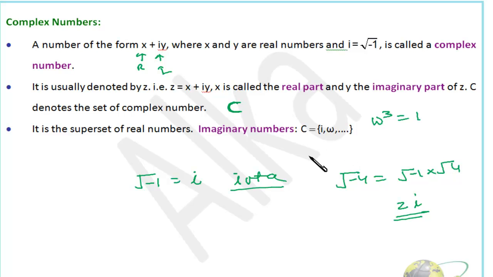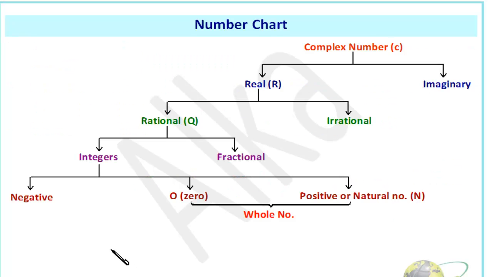Till here, I'm sure you are clear now. So now let's have a quick glance at the number chart. The biggest set is complex numbers, which is divided into real and imaginary. Then real numbers are divided into rational and irrational. Rational is divided into integers and fractions. Integers are negative integers, 0, as well as positive integers, right? Positive integers we know as natural numbers, and 0 as well as positive integers we know as whole numbers, right? So this is the brief presentation of all the types of numbers.